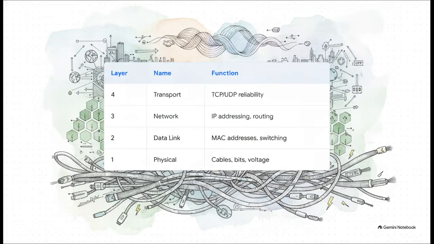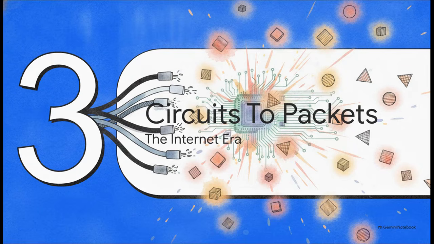Now, to manage these increasingly complex digital systems without it turning into utter chaos, the industry standardized on the OSI reference model. While, sure, no real-world protocol stack matches this perfectly, it gives us IT professionals an indispensable shared vocabulary. When you're troubleshooting, you can systematically isolate problems, working your way from the Layer 1 physical cables and raw voltages up to Layer 2 switching, Layer 3 IP routing, and all the way up to Layer 4 transport protocols like TCP and UDP. That brings us to Section 3, from circuits to packets, the Internet era.